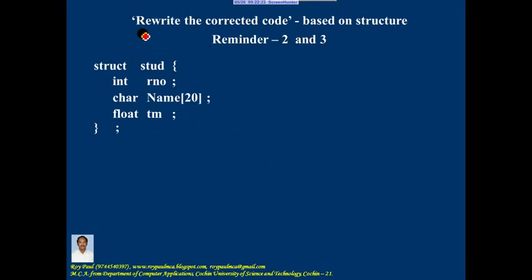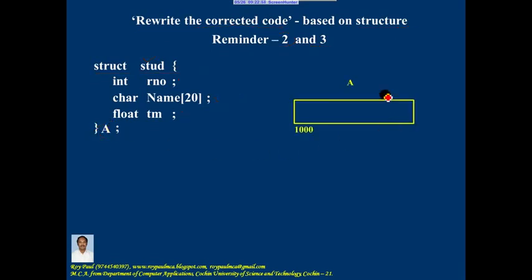To answer the "rewrite the corrected code" type of question based on structure, the second and the third reminder. The second reminder: consider a structure by the name stud. Three members are there: roll number, name and total mark. Let me declare a variable for this data type, say for example A. Now how is memory allocated for A?